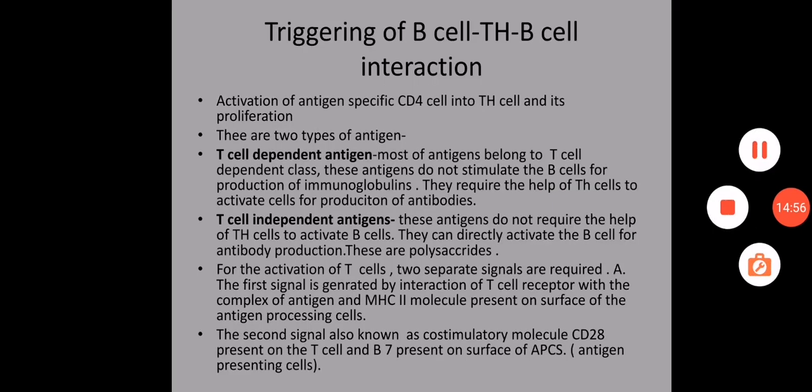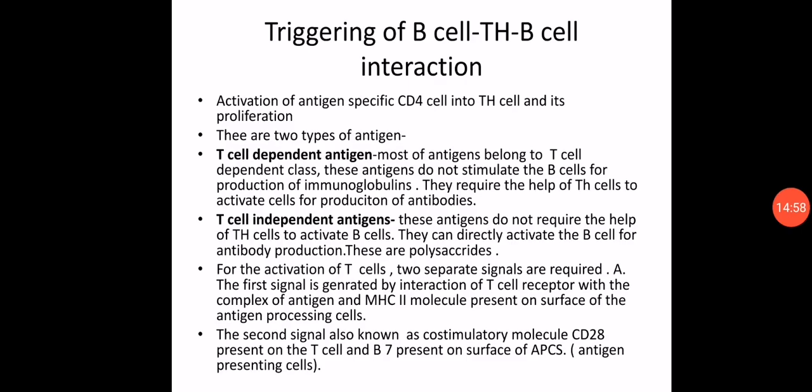The next step follows triggering of B cell. T helper cell and B cell interact. So unless and until there is an interaction of T helper and B cell, there is no production of the antibody or humoral immune response. Triggering means activation. Activation of antigen specific CD4 cell into T helper cell and their proliferation.